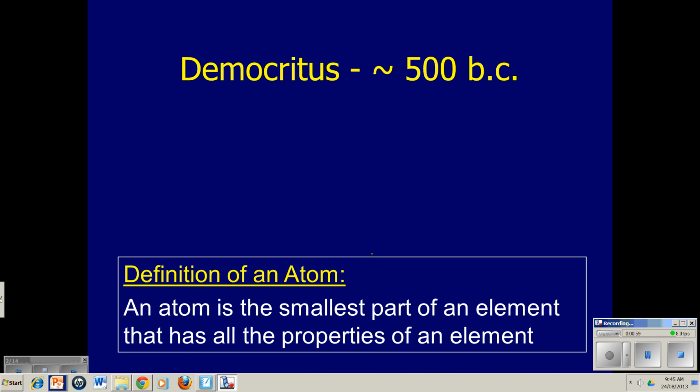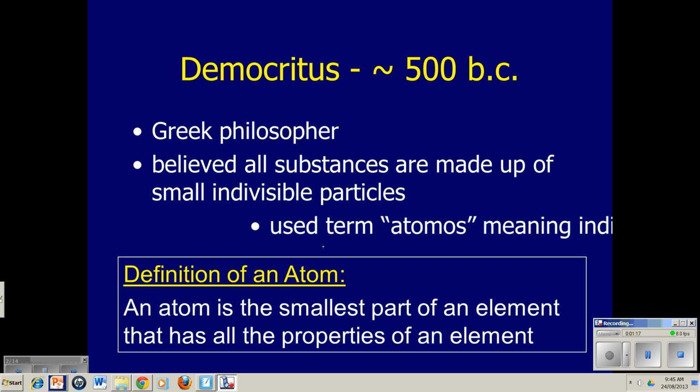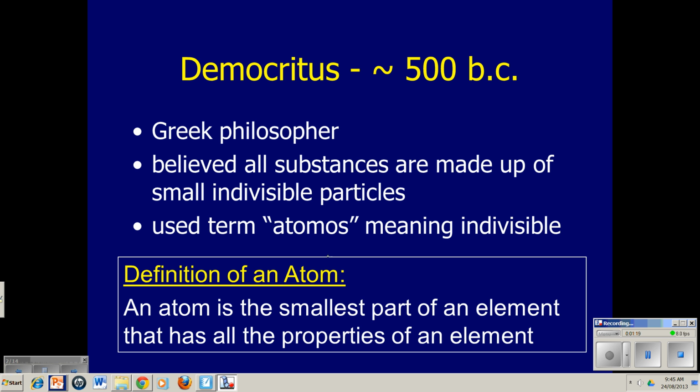Okay, so let's talk about our first interesting subject here, and his name is Democritus, a Greek philosopher. There are many Greek philosophers that you probably have heard of. Democritus is important in this discussion for one reason. He believed that all substances are made up of small indivisible particles.